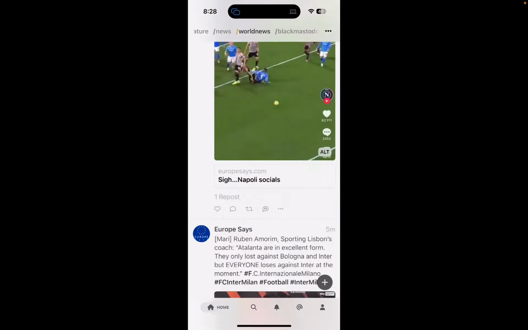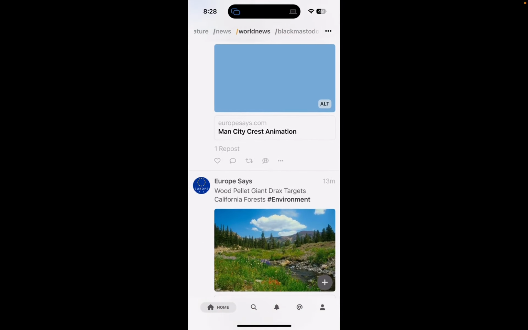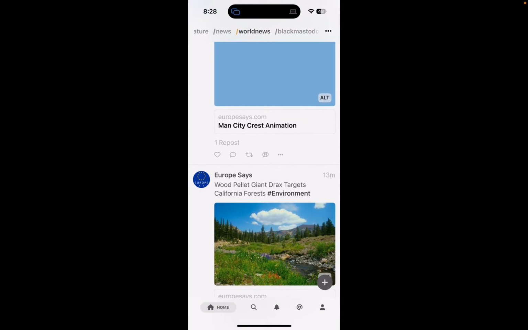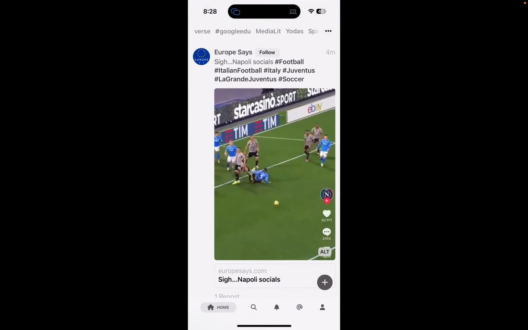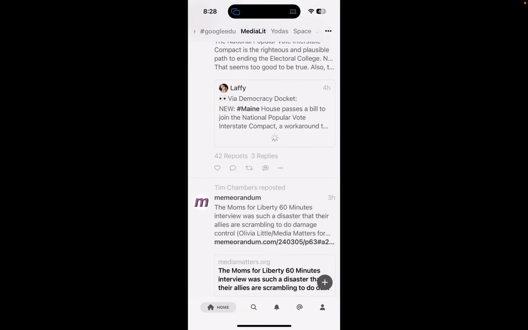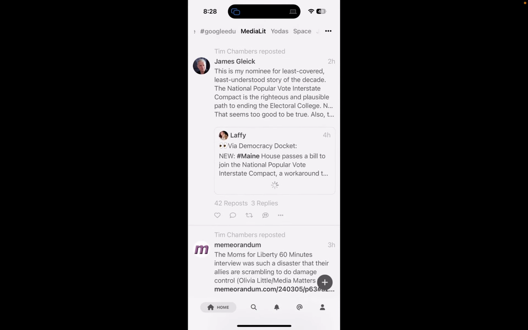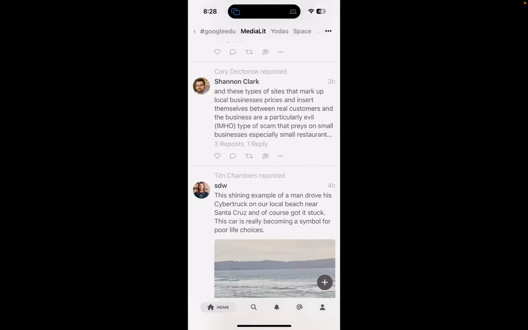And look, here's world news. So this is a list that the owners or the creators of this app are actually curating, and it's a way of being able to access other people's lists. So here's my media literacy list. I hope, and if Ryan figures this out or anybody else watching this would love to know, how can I share a specific list like I used to do with Twitter?